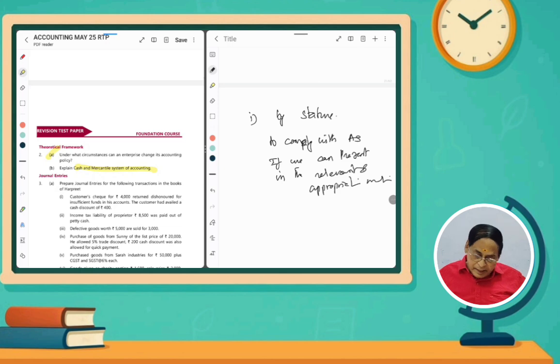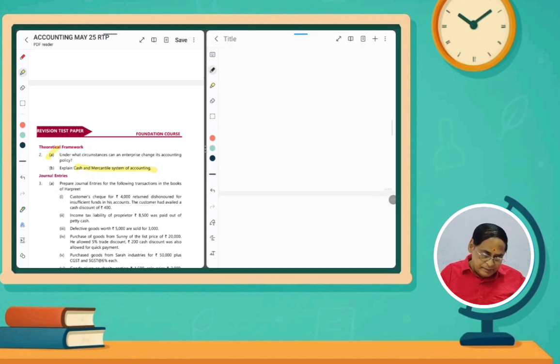Whereas the mercantile system, what is the mercantile system? Mercantile system means classifying and summarizing the transactions into assets, liabilities, equity, revenue, expenses or income. A transaction is to be recognized when a liability is created or impaired, or an asset is created or impaired.